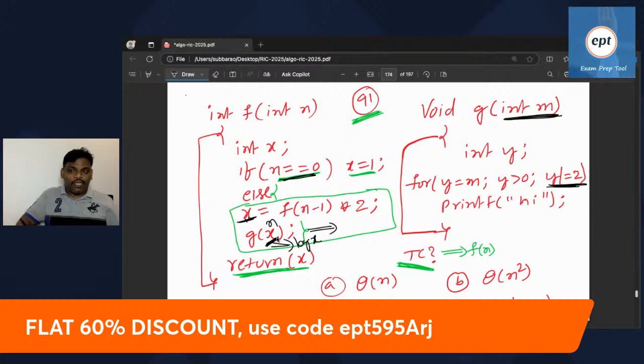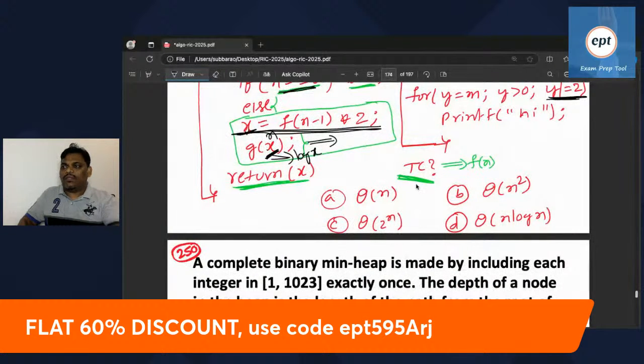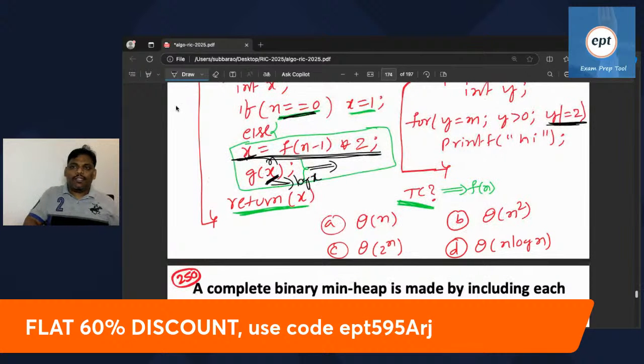If you give x, what is the x we have to calculate? Let's calculate what x is. Forget about the g of x function for now; afterwards we will see. First of all, calculate f. So I will try the f story. See this one, I'm managing it here itself.